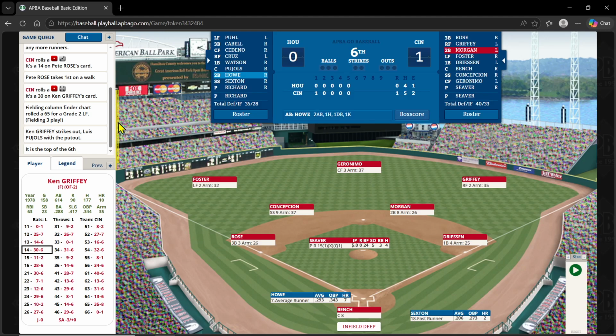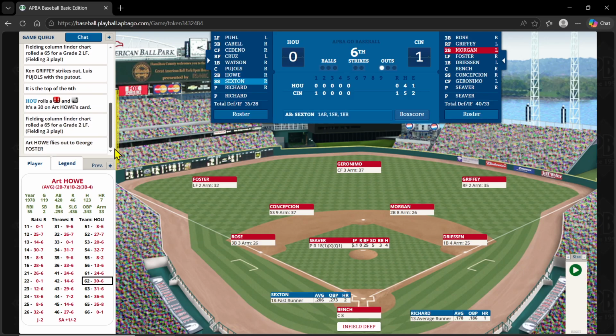And there is a 14 and a 30, and Griffey ends up striking out on, I think Richard's, I forgot, Richard, I think was a K, so it's probably the K there. And it's 1-0 going to the top of the 6th. Here's Art Howe. And on a 62-30, he flies to Forster, 1 out. Bring up Sexton.